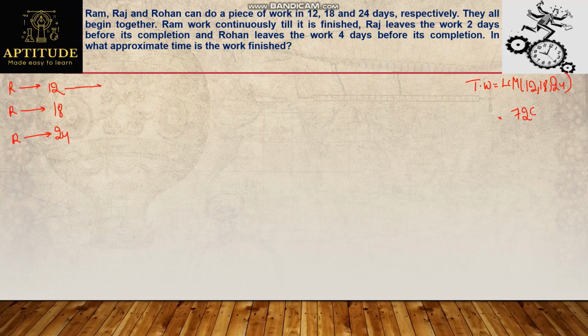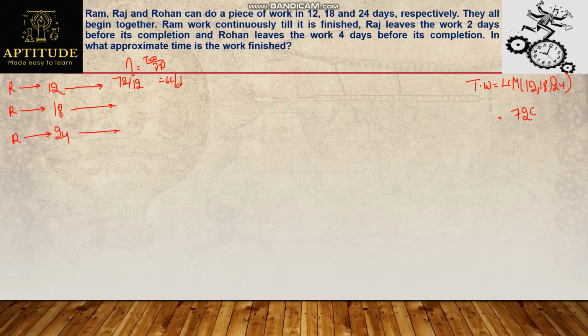Then what about their efficiencies? Efficiency is nothing but total work divided by total number of days. Efficiency of Ram will be 72 divided by 12, which is 6 chocolates per day, which means he can eat 6 chocolates per day.